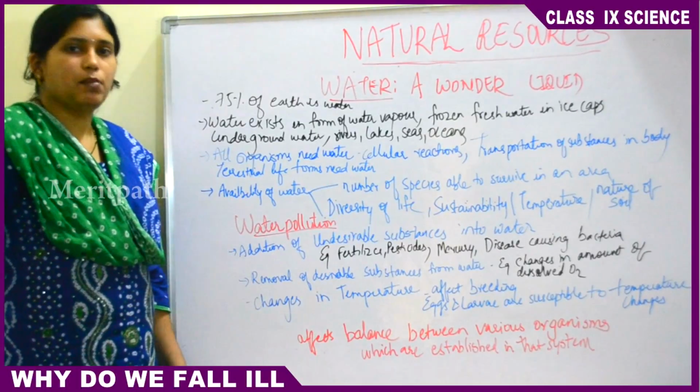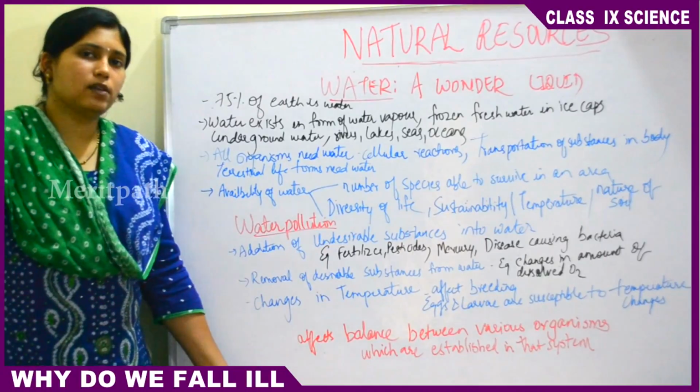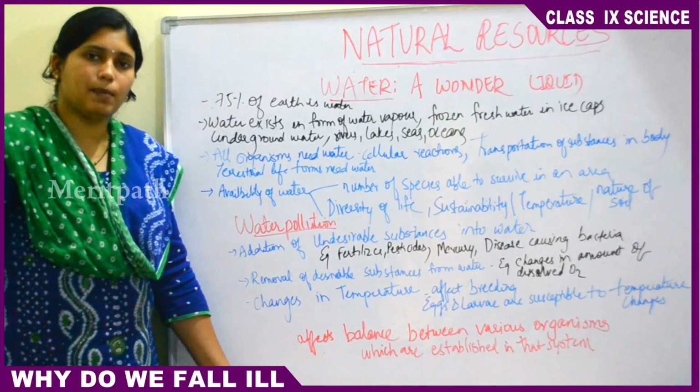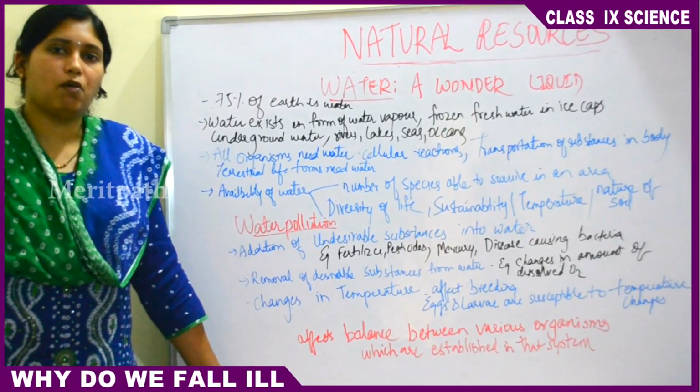A lot of animals will be grazing around. They will be drinking water from that pond. All this happens in the rainy season. But in the summer, the water evaporates and converts into water vapor. Then there will be no water at all.